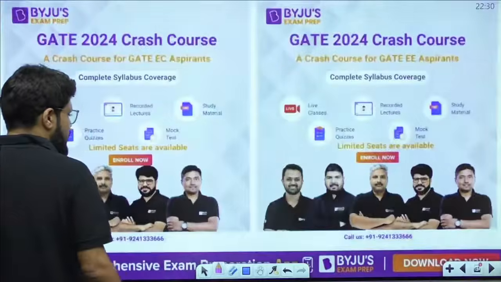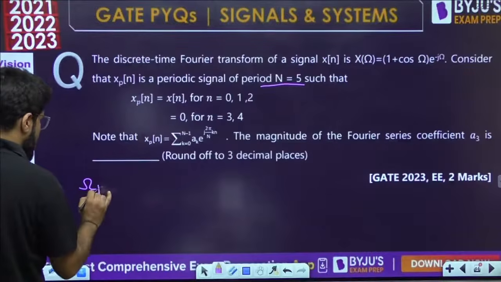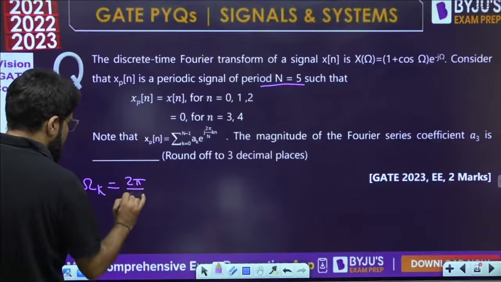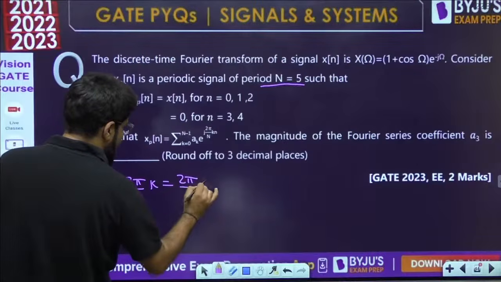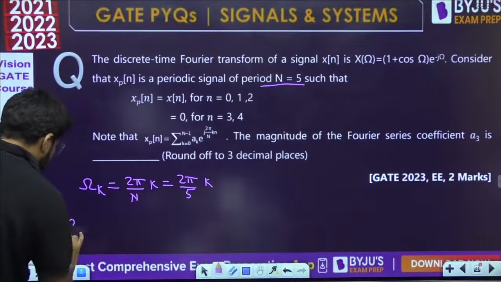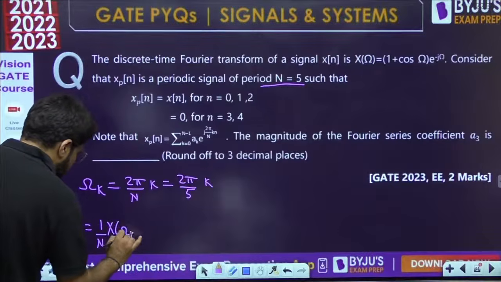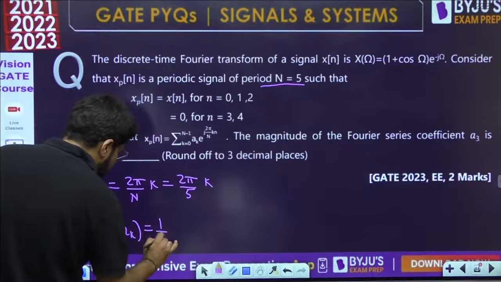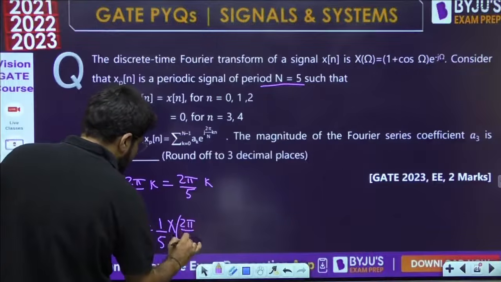So what is going to be ω_k here? ω_k here is 2π/N times k, that is 2π/5 times k. What is going to be a3? 1/N times X(ω_k), that is 1/5 times X(ω_k), which is at 2π/5 times k.